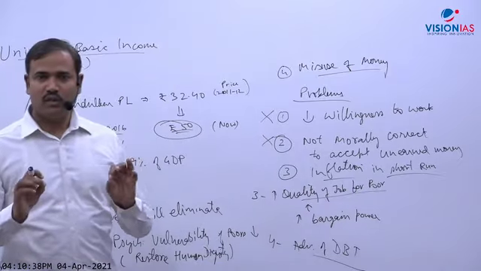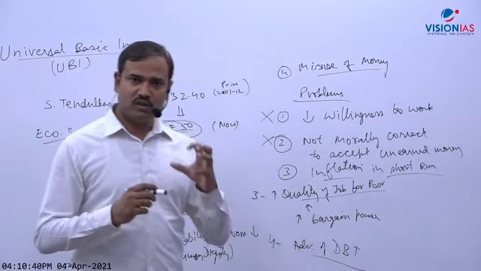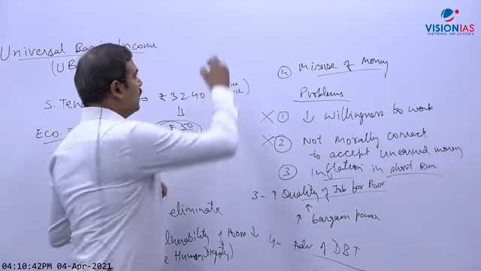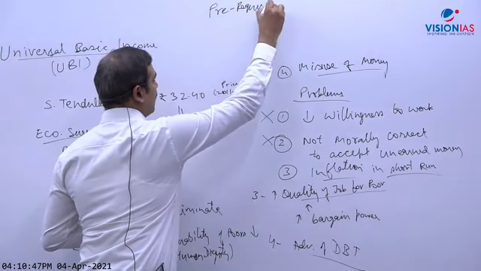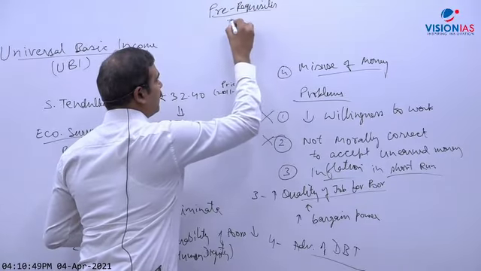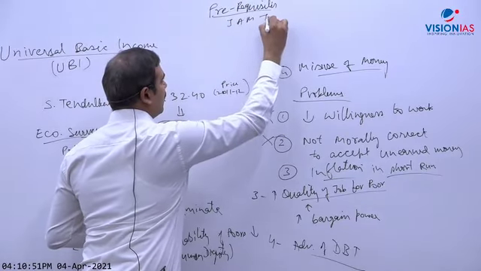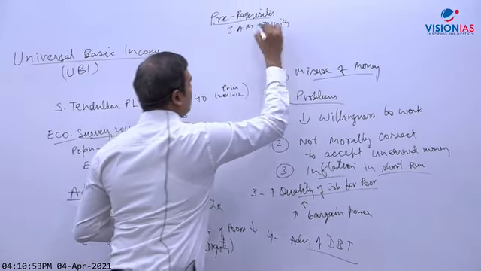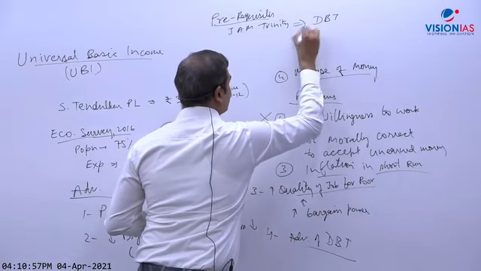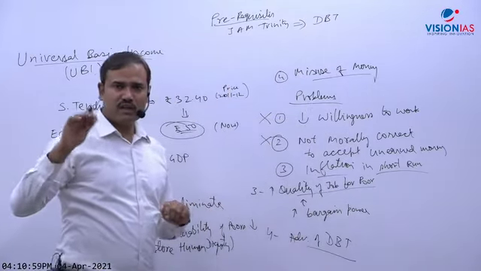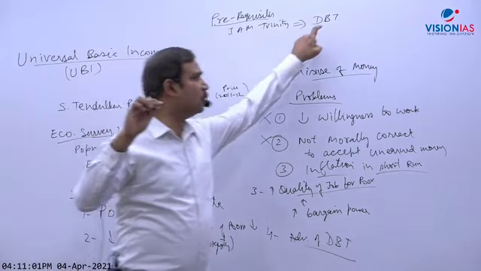Yes, but now the issue is that there are two problems. Now, there are two prerequisites. So what are the prerequisites? One is JAM Trinity, because we need DBT first. So the first problem is that in India, 100% of people do not have a bank account and Aadhaar.